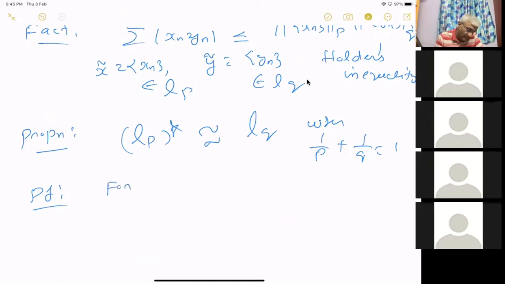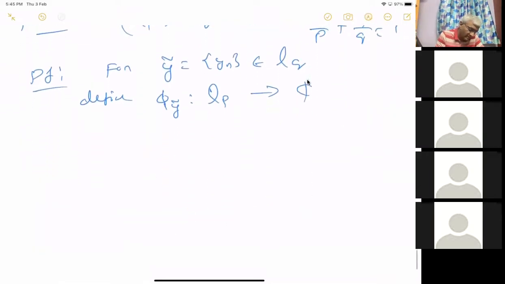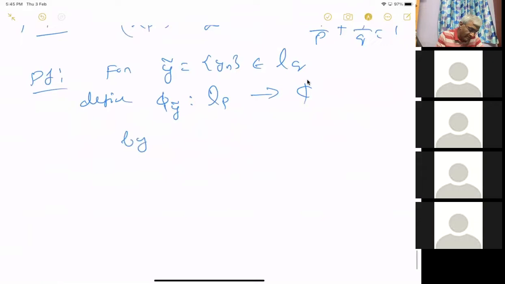For y tilde equal to (y_n), a sequence in L^q, define phi of y tilde from L^p to C by the following prescription: phi of y tilde acting on x tilde equals the sum of x_n y_n.